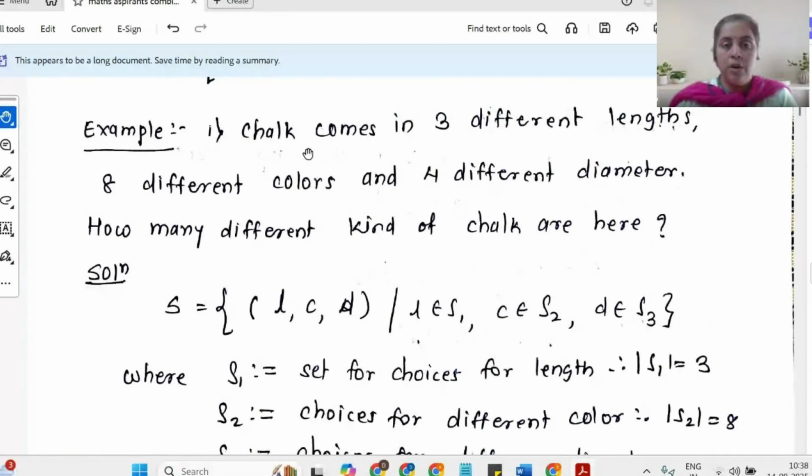A chalk comes in 3 different lengths, 8 different colors, and 4 different diameters. Then how many different kinds of chalks are possible? Now if I'm talking about one particular type of chalk, then I will have to select,